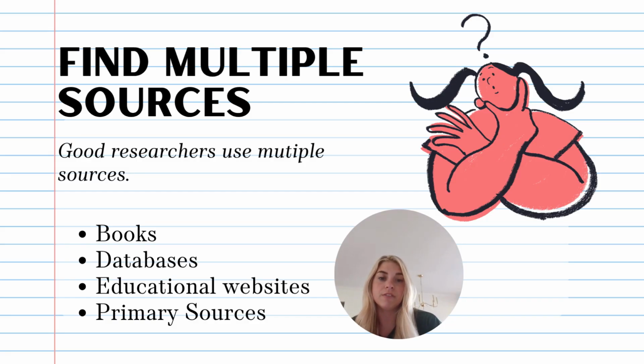Good research involves finding multiple sources, not just one, but more than one. And we can do this by looking in books. We can use databases such as Galileo. We can use educational websites. And we always want to compare the information from at least two sources to make sure that the information is correct and accurate.